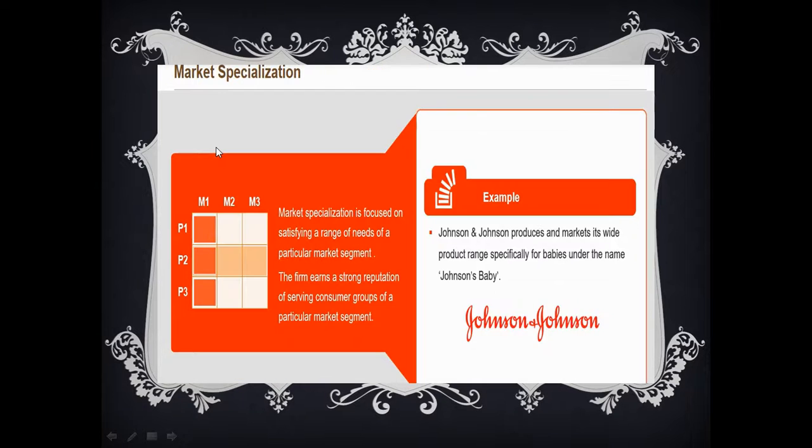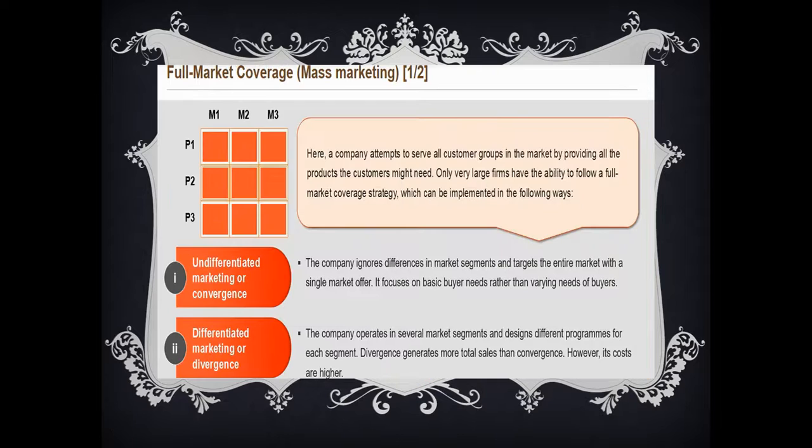Like, in the case of market specialization, one company provides all the products needed for all the customers in one segment. Now, if a company is offering all the products to all the segments, that is called full market coverage in a general sense. Here, a company attempts to serve all customer groups in the market by providing all products that consumers might need. Only very big, large companies have the ability to follow a full market coverage strategy, which can be implemented in the following ways.